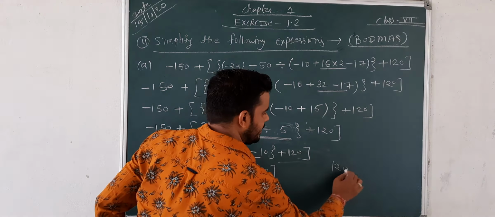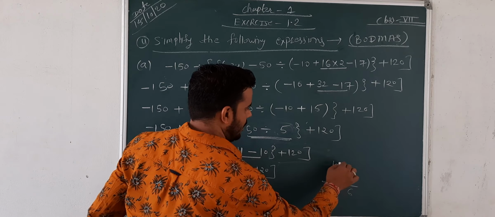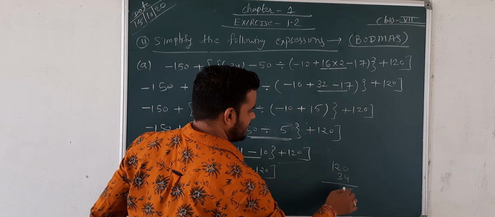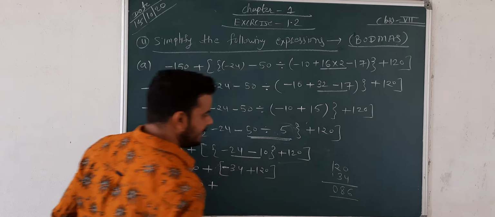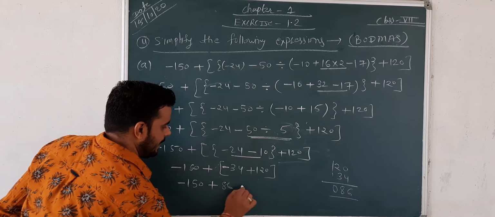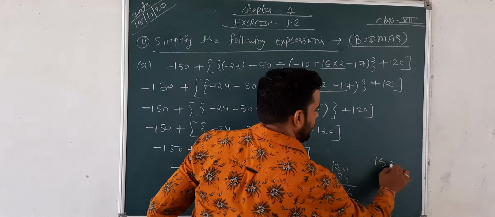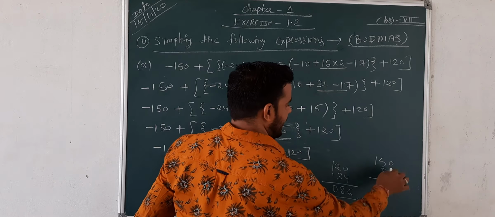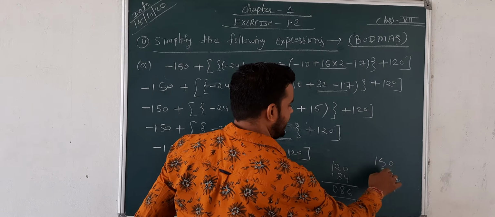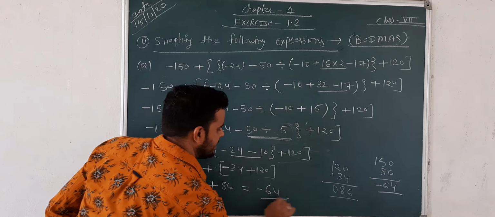So 120 minus 34 is 86. And our last number, negative 150 and 86, we subtract again. 150 minus 86 is 64. So the answer is negative 64.